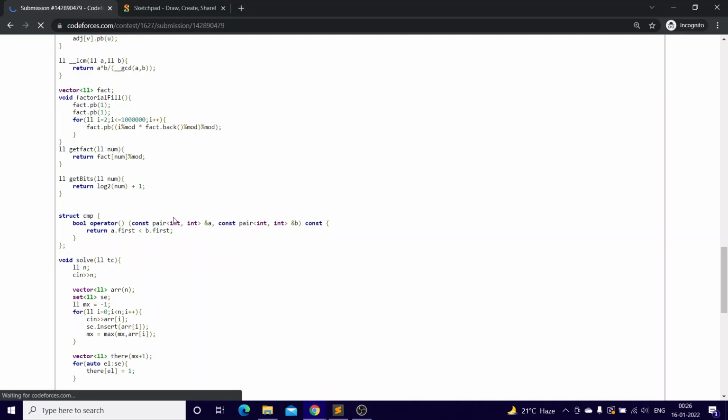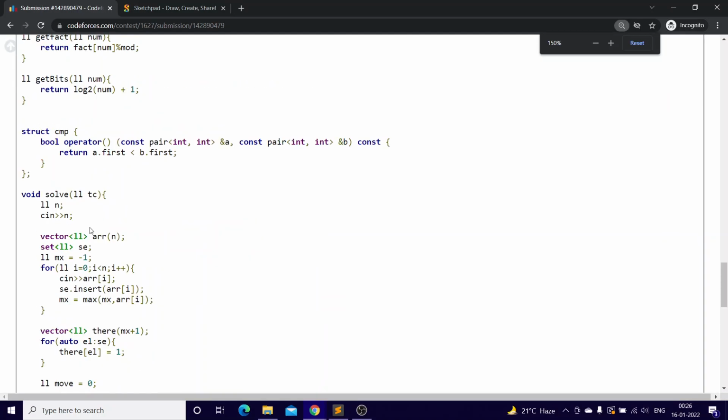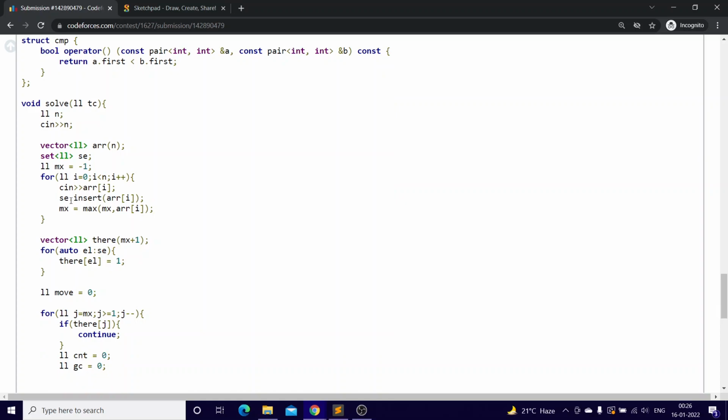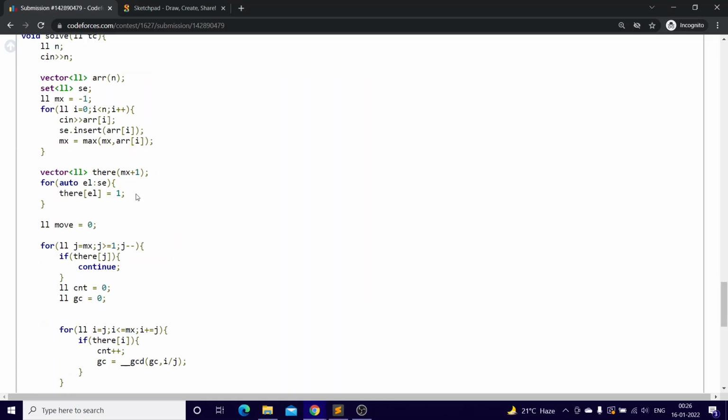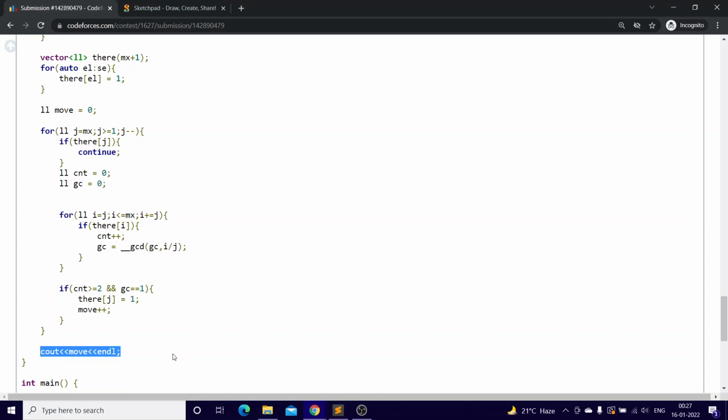So this set is not used anymore. Just take the max element, and take the input array. If el is equal to 1, that means the element is there in the array. Moves will be the final answer, so cout moves. Now I'm starting from the rear end. If the element is already there, there's no point in finding if there is a GCD which gives that number, so simply continue. Otherwise, count and the GCD.